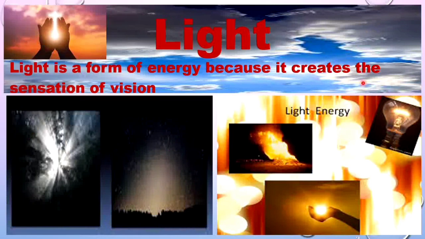Let's know a few points about light. How do we define light? Light is a form of energy. It is called energy because it creates the sensation of vision. Without light, we cannot see this beautiful world. Therefore, we term light as an energy. It is a form of energy. It enables us to see this beautiful world or the environment around us.